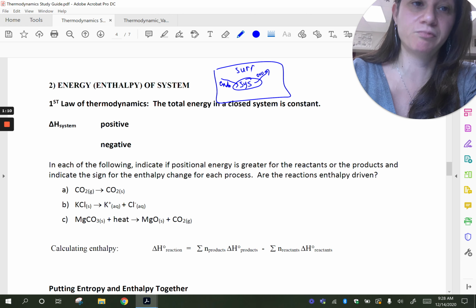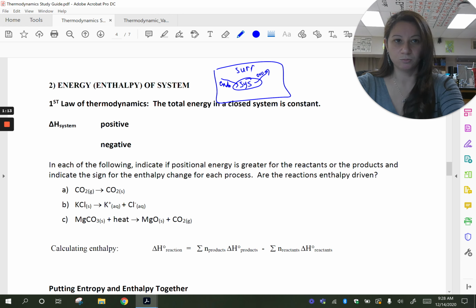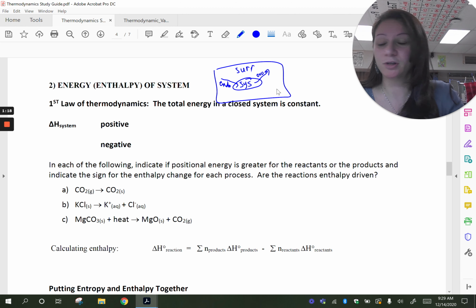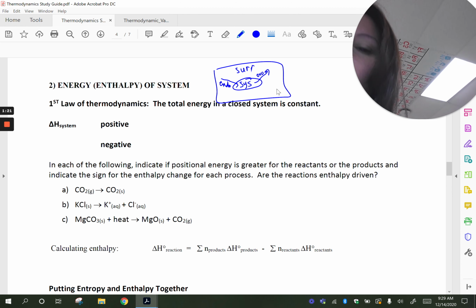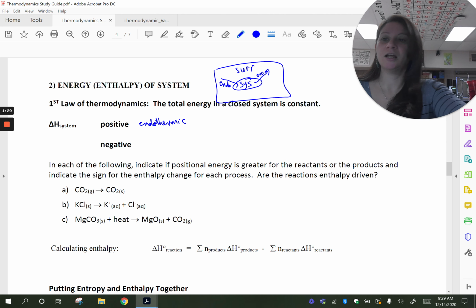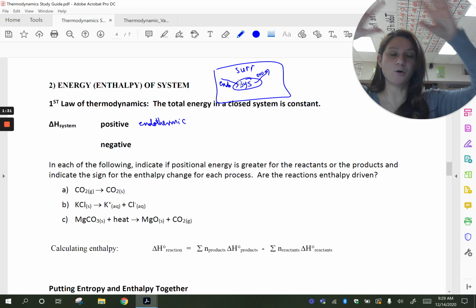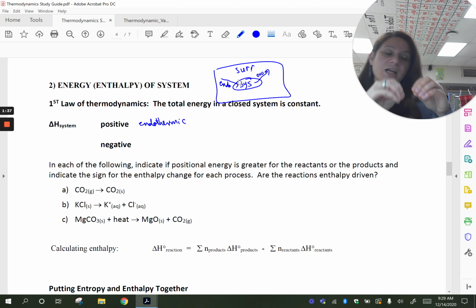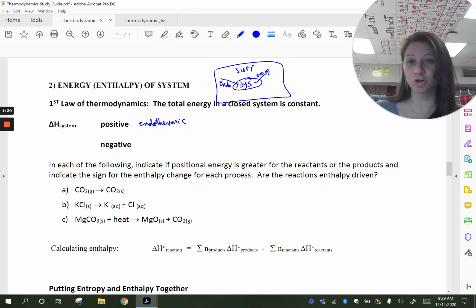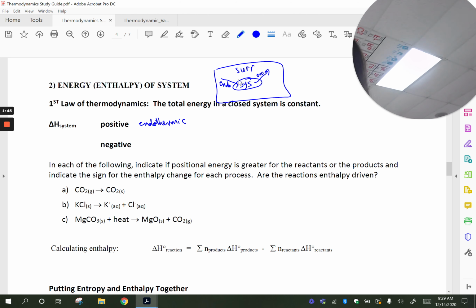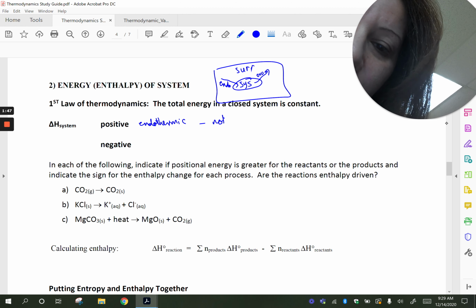So which one would be favorable by nature? Well, let's think about when delta H is positive. So that's endothermic, right? Well, if it's an endothermic process, that means the system is absorbing energy from the surroundings, right? So you're taking energy that is spread out all over the surroundings, and you're putting it into your system. You're concentrating it into your system. That's not good, because nature prefers the spread of energy. And so that would not be thermodynamically favorable. So this is not favored.